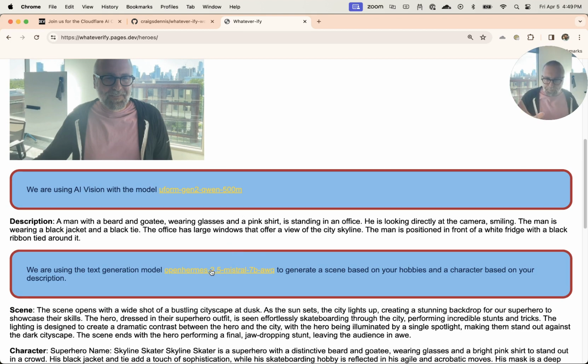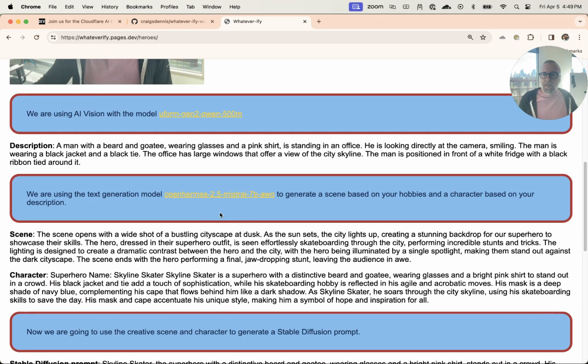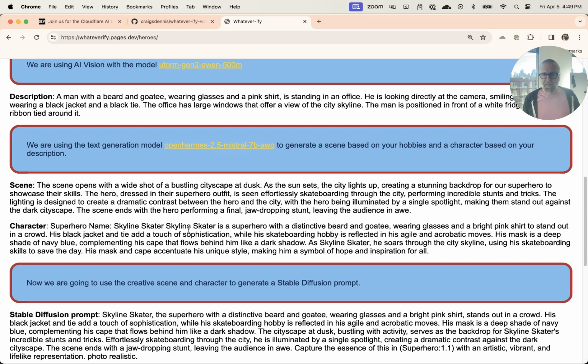All right, so for the scene, we're going to use this OpenHermes model from Nous Research. Shout out to them, a super fun model. Based on this description, I ask it to generate a scene like you're making a superhero movie. What does the scene look like? As the sun sets, the city lights up, creating a stunning backdrop for our superhero to showcase their skills. Dressed in their superhero outfit, they're effortlessly skateboarding through the town. So it's using my hobby and my description to generate that. This is generative text that came through here. And Skyline Skater is the name of the superhero, which is pretty cool, wearing glasses and a bright pink shirt to stand out.